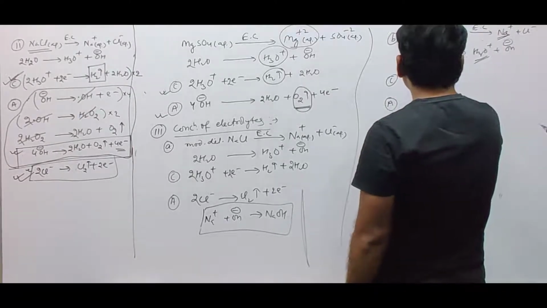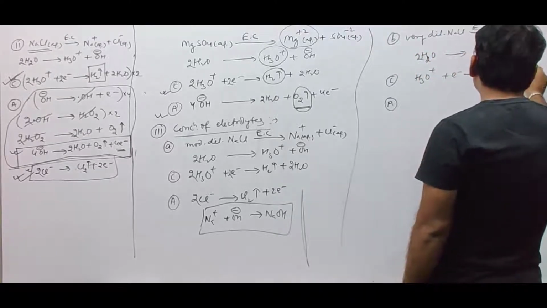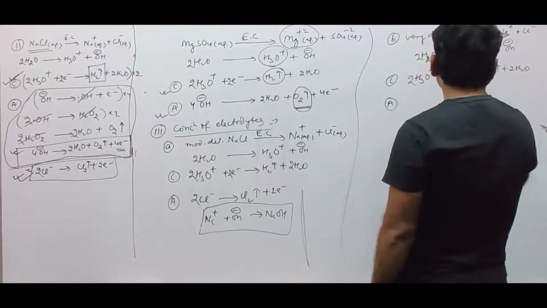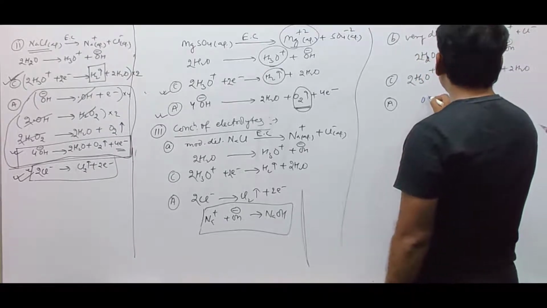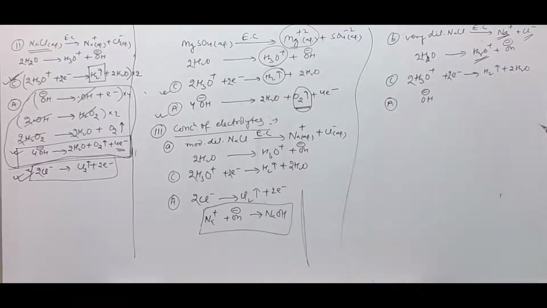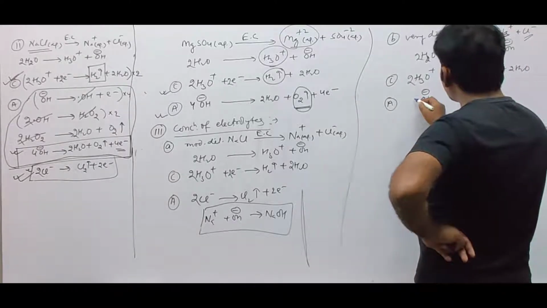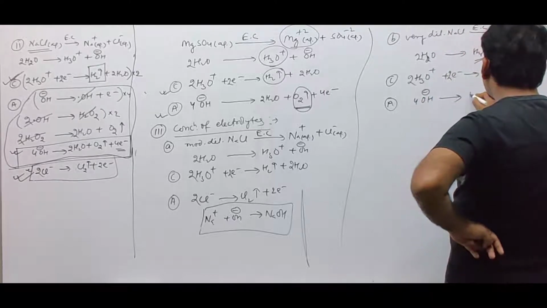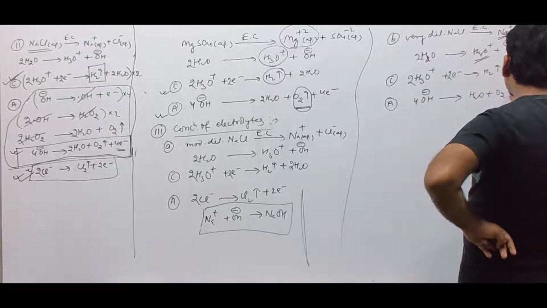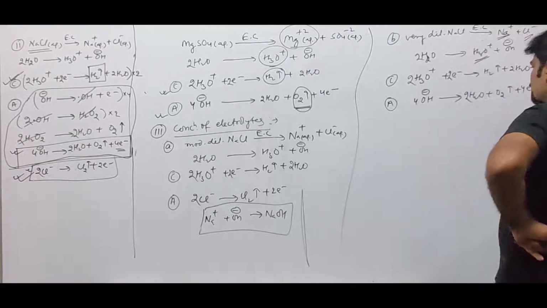So what will happen? H3O+ will be discharged in the form of H2 gas plus water: 2H3O+ plus 2 electrons. Then OH- instead of Cl-. However, Cl- is having less discharge potential than OH-, but even then Cl- concentration per unit volume is very less as compared to that of OH-. So OH- will be evolved in the form of H2O, O2 and electrons. So 4OH- gives 2H2O plus O2 plus 4 electrons.